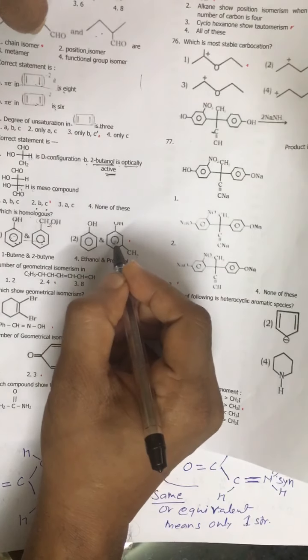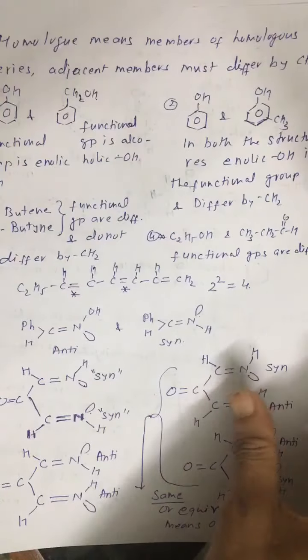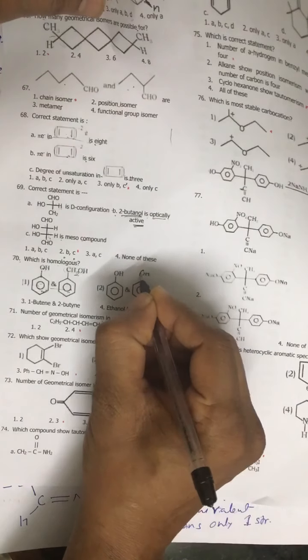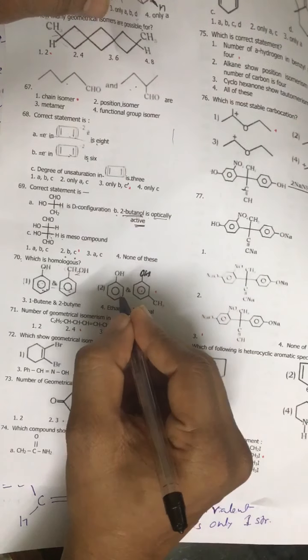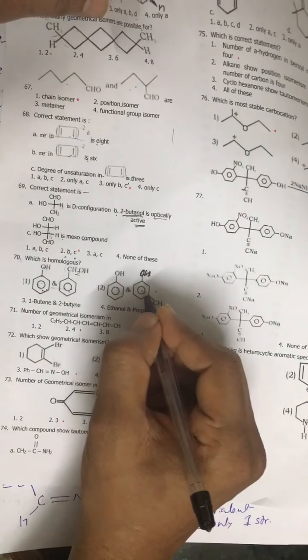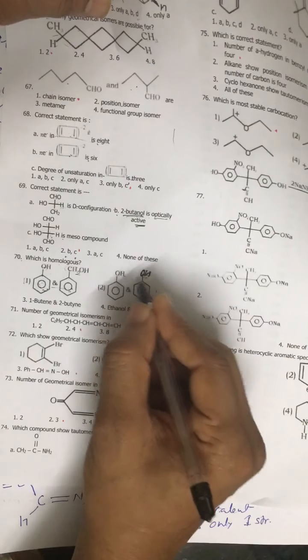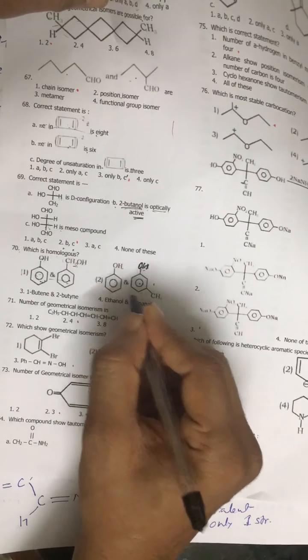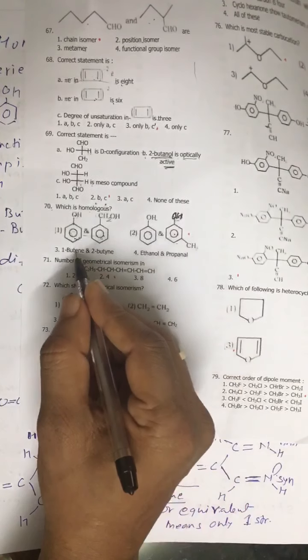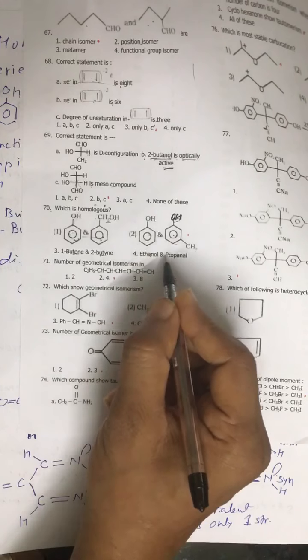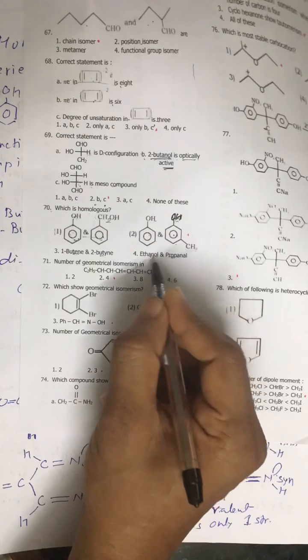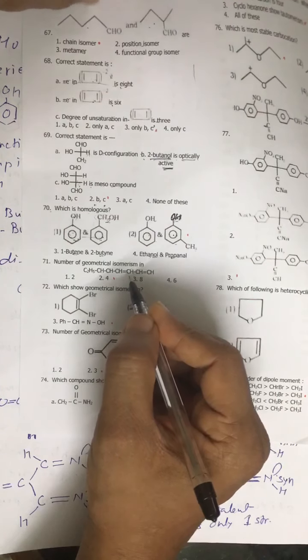Look at these two structures. We have phenol and this one is metacresol. In these two, again the difference is a CH2 group and the functional group is the same, so they can be considered homologues. Now option C, but-1-ene and but-2-yne, the functional groups are getting changed. Ethanol and propanol, again the functional groups are getting changed, so they cannot be homologues.